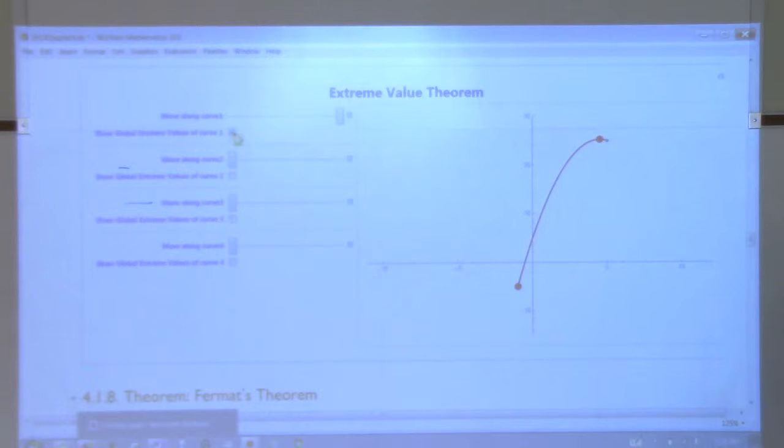Okay, I'm going to try a different one. Going to connect the same 2 points with a different curve. Right? Tried something different. Try to get fancy and come down here. No problem. Absolute min, absolute max, no way around it. Let's try something else. Straight line. The endpoints are your absolute max and min.